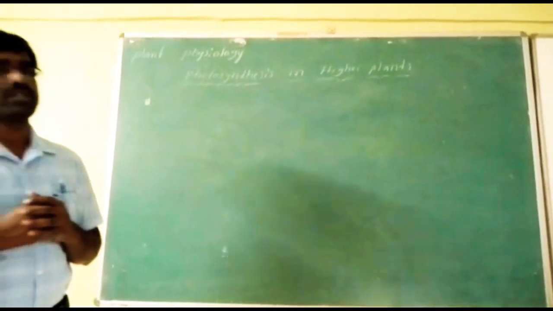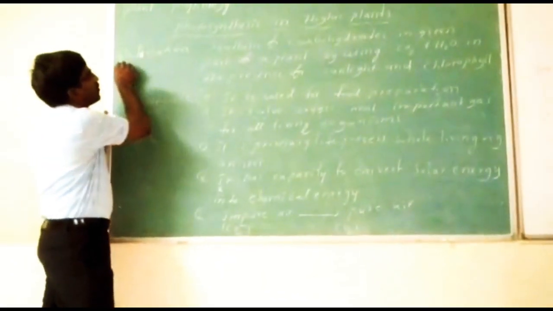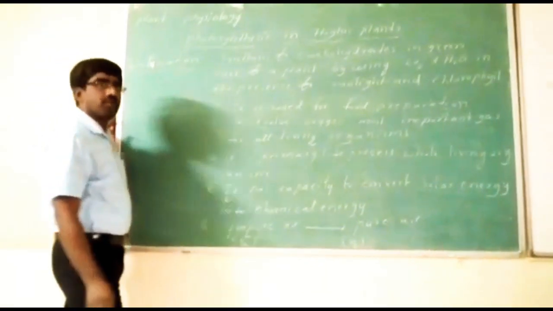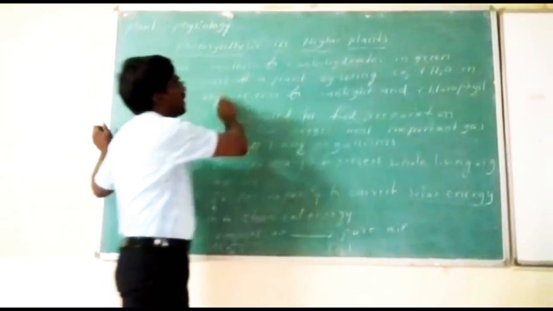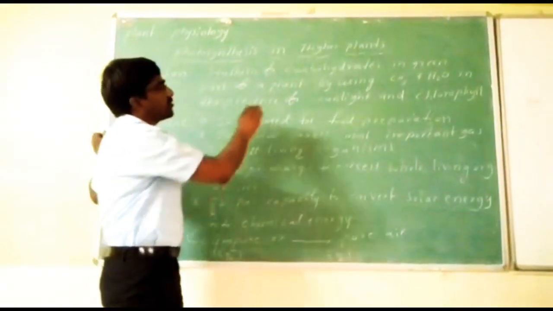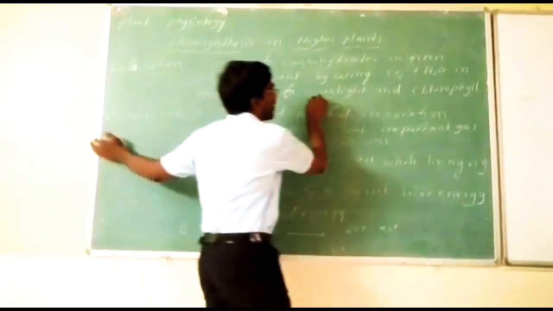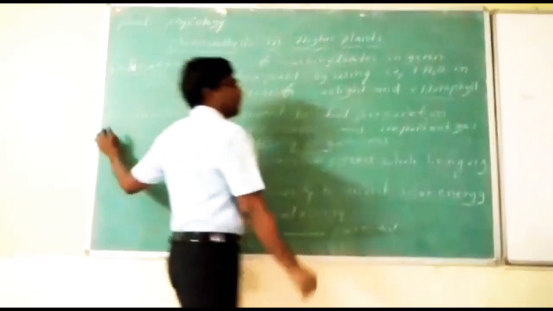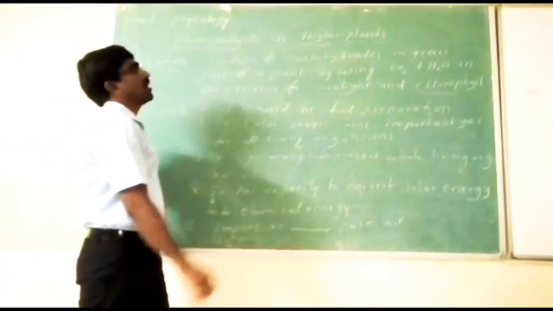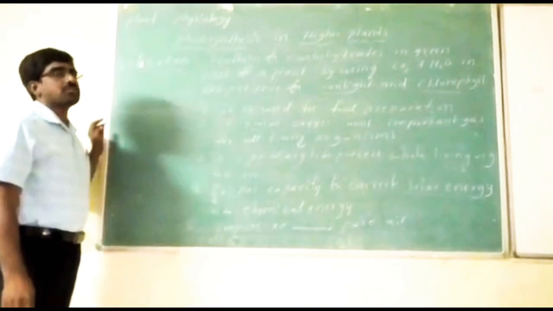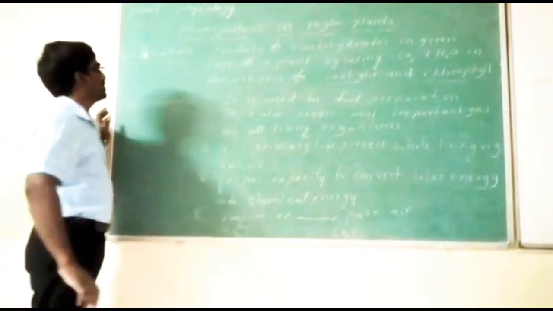Today we try to understand the photosynthesis process. The definition of photosynthesis should be followed: the synthesis of carbohydrates in green plants by using carbon dioxide and water in the presence of sunlight and chlorophyll. In the photosynthesis process, the end product is carbohydrate, which is the chief source of food for all living organisms.